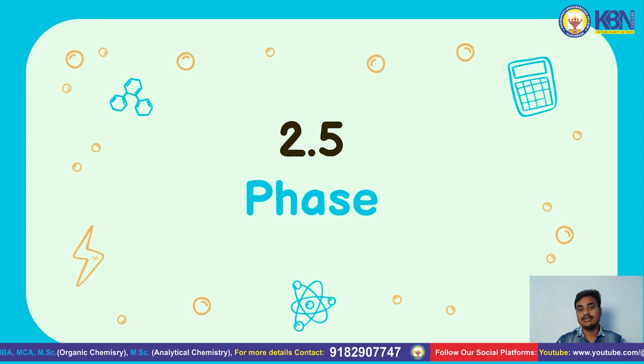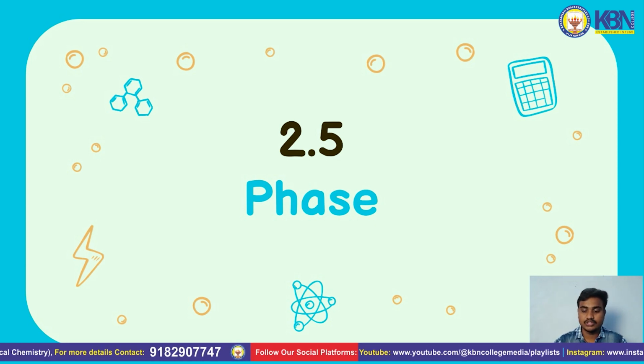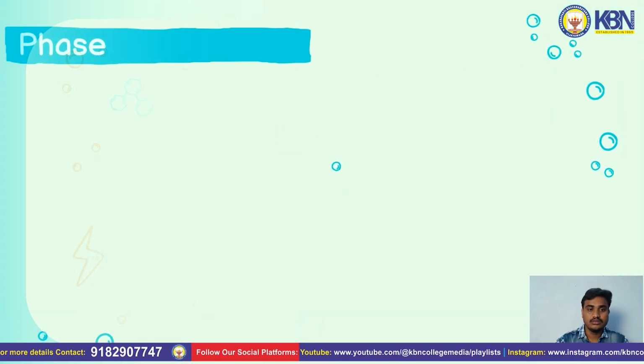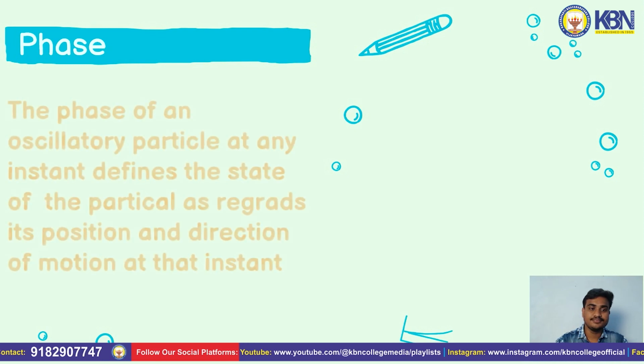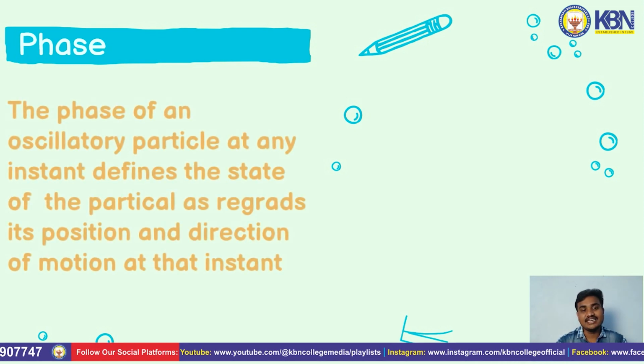The next one is about the phase. The previous terms you have already heard somewhere, but phase is somewhat a new term. What do you mean by phase? The phase of an oscillatory particle at any instant defines the state of the particle as regards its position and direction of motion at that instant.